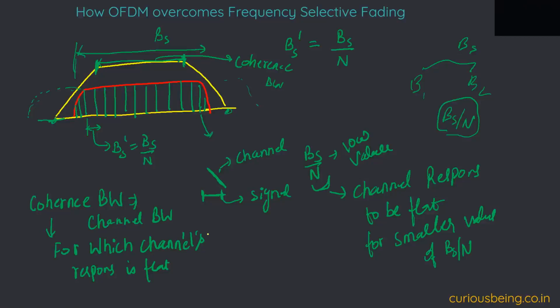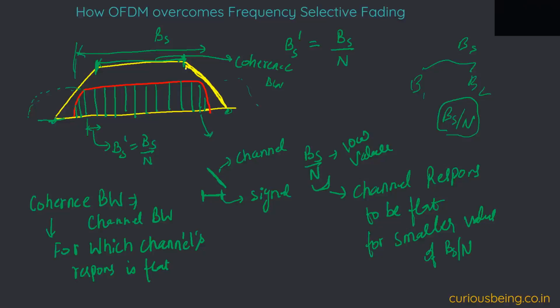So the question is that in one case we have mentioned that the channel's response is tapering, but in the other case we are assuming it as flat. So what's the logic? If we are considering this channel for a larger amount of bandwidth, we cannot make an assumption that this taper or the slope is flat.